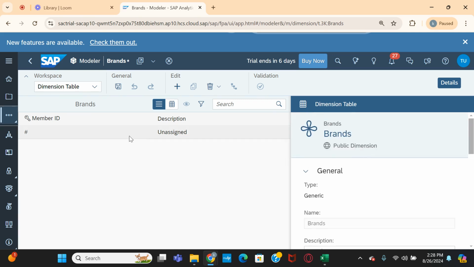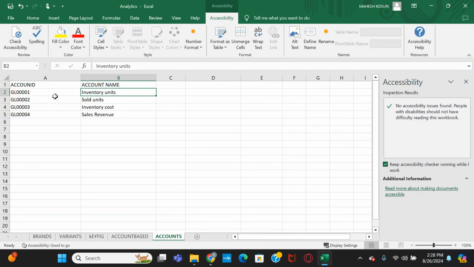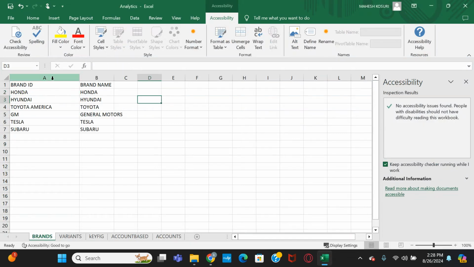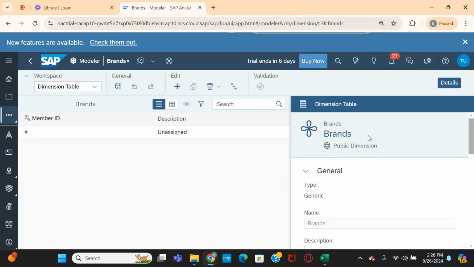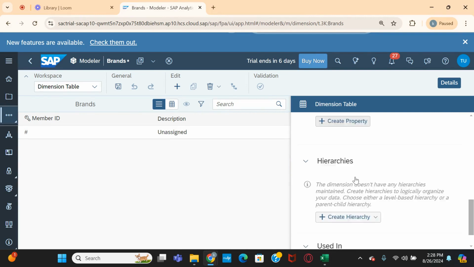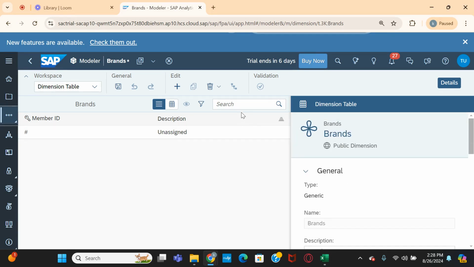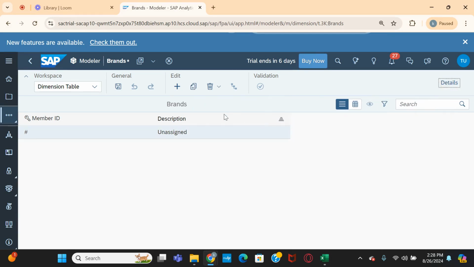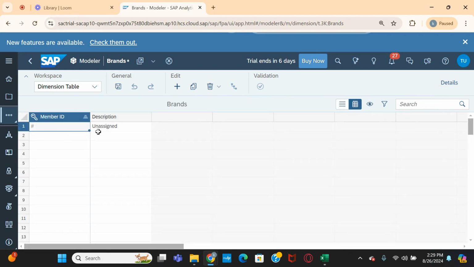So you can see here in the brands table there is only brand ID and brand name. Only these two fields are there. Here also you can see ID and description. So this is a very simple one. What I'm doing here is simply maintaining master data manually. That's why I click the switch display mode to the grid, taking this dimension table to grid mode so that I can insert the data here.